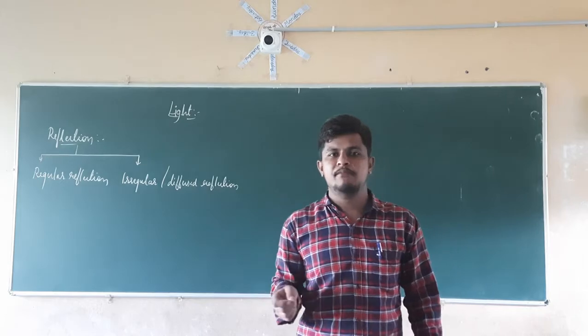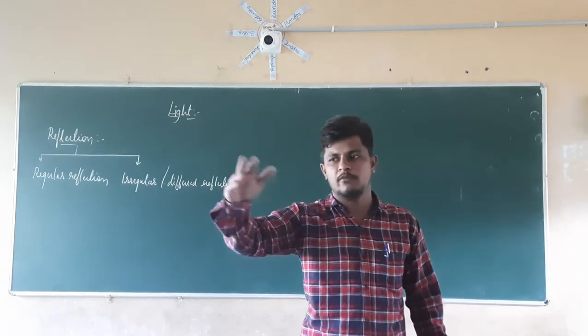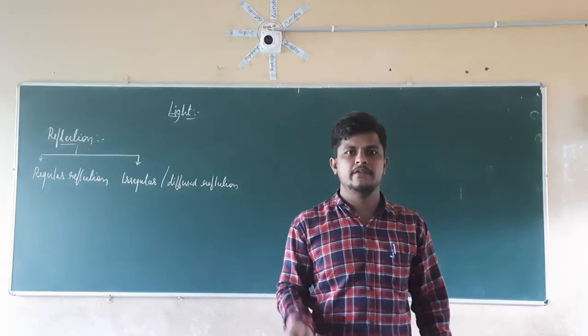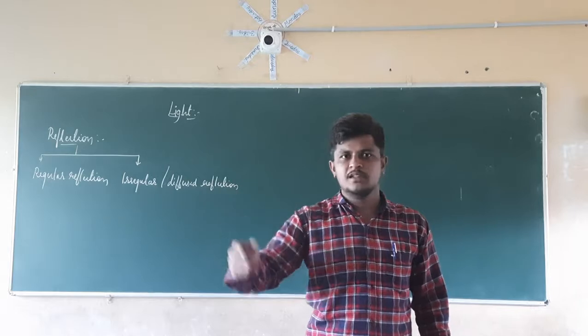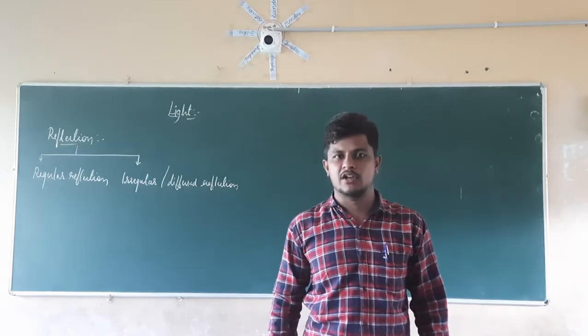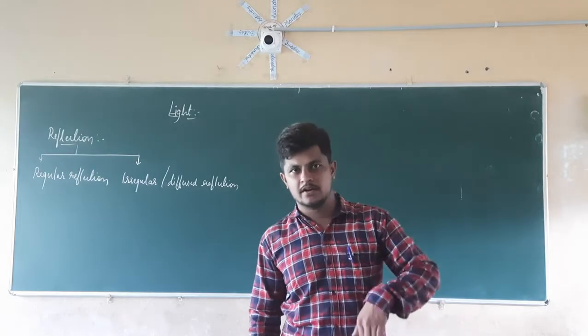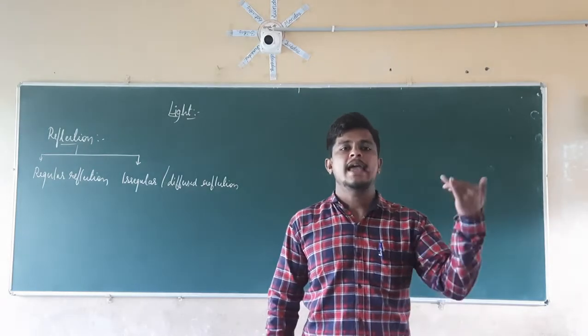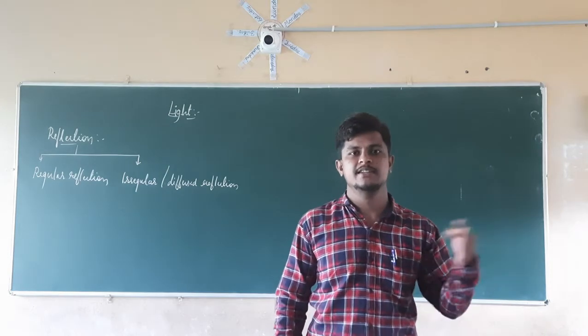If we take the example of irregular reflection, the water body is moving, it is going to form waves. So the surface is also going to contain irregularities. Whatever reflecting surface we use to get an irregular reflection is going to have an irregular surface. It has some irregularities on that surface.